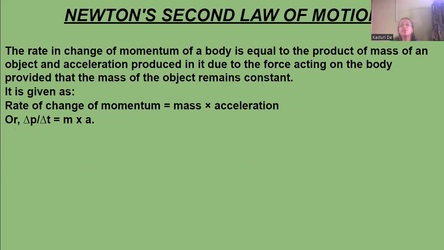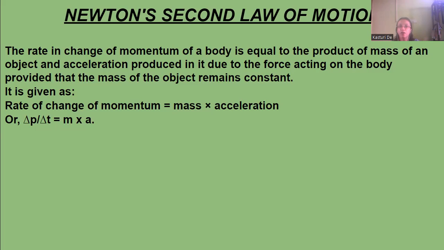Next will be the rate of change of momentum. The rate of change of momentum of a body is equal to the product of the mass of an object and the acceleration produced in it due to the force acting on the body, provided that the mass of the object remains constant. First we did linear momentum, then change of momentum, and now we come to rate of change of momentum. That is equal to the product of the mass of an object and the acceleration which is produced due to the force applied on it, with one condition: the mass of the object should remain constant.